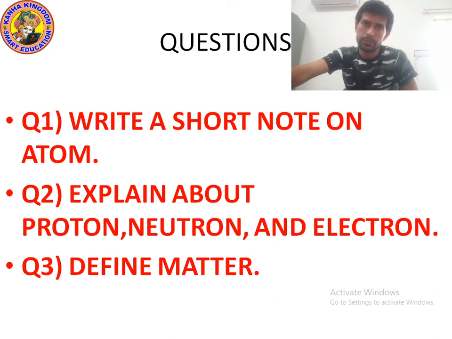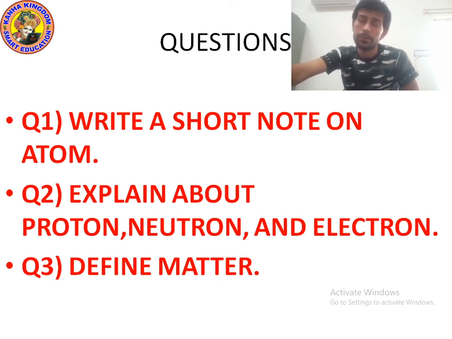Question number 2: explain about proton, neutron and electron. Proton and neutron are present in the nucleus. The nucleus is the center of the atom, the home of proton and neutron.